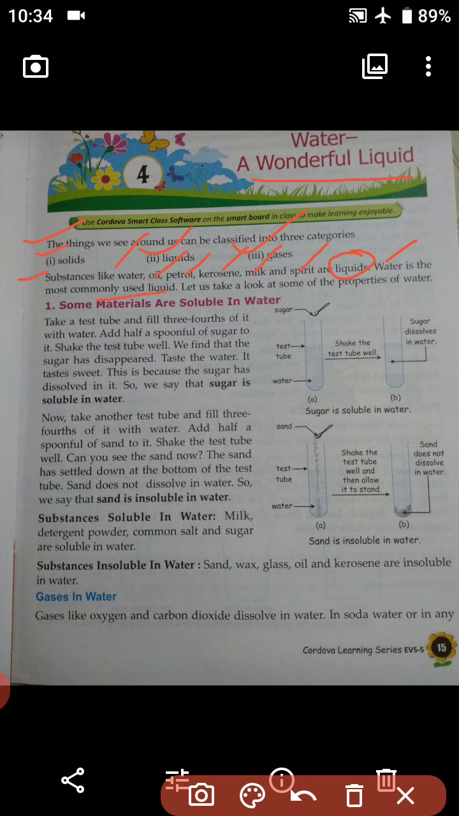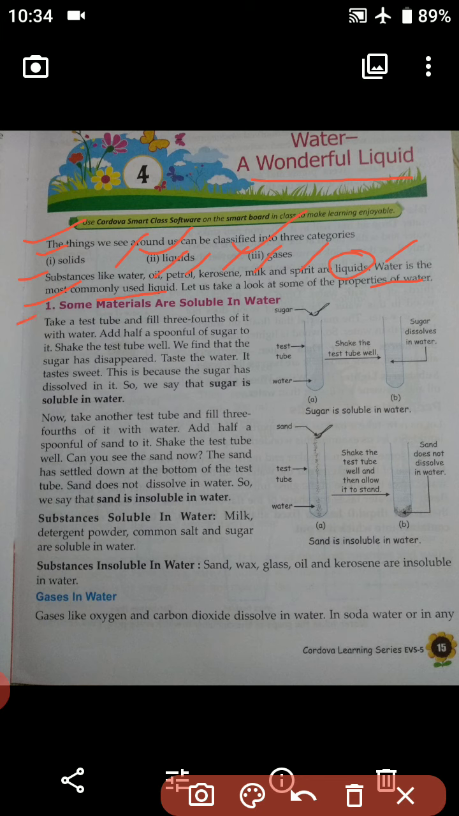Let us have a look at some of the properties of water. Some materials are soluble in water. That means they get dissolved in the water. But there are some materials that are not soluble in water. Now we are going to have a look at the same.